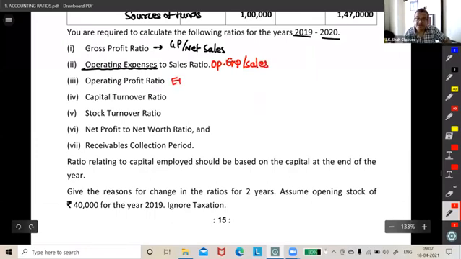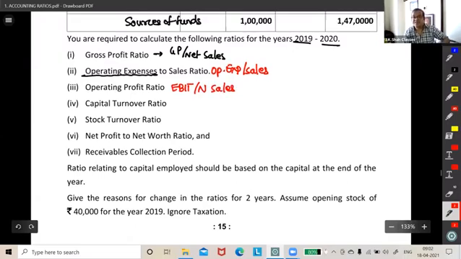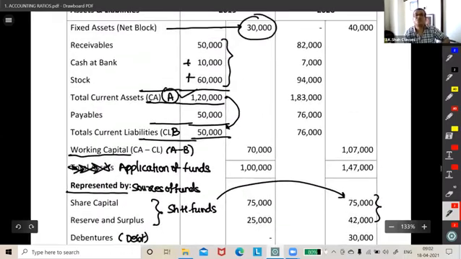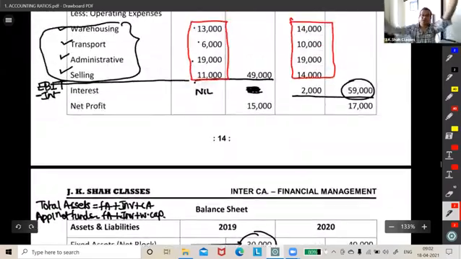Operating profit, guys, EBIT upon net sales. I don't want you to make mistakes, so I'm talking so much. Otherwise, I would have told you, go and solve. Wait a minute, guys.